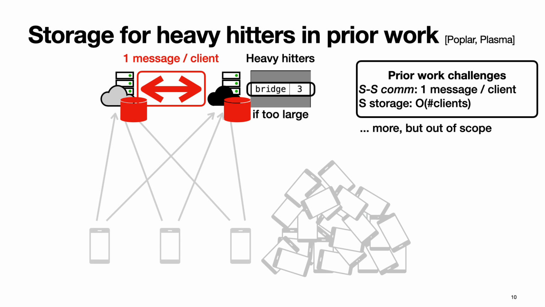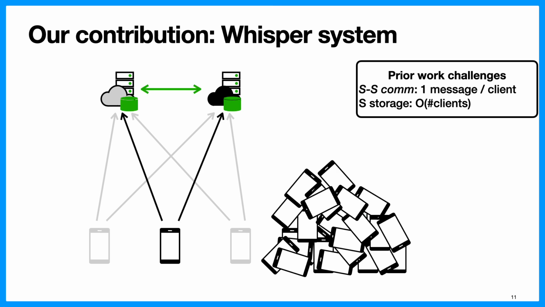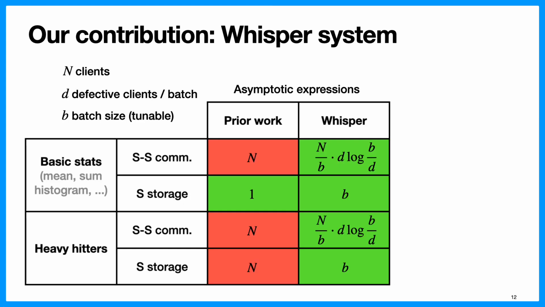Now I'm going to present you the results. We propose a system called Whisper, which addresses both of these challenges. In particular, the server-to-server communication in Whisper grows sublinearly in the number of clients, and the same goes for the storage. To be more concrete, let's say there are n clients in the system. These clients are divided into batches of size B, and let's say each batch has d defective clients. What do I mean by defective clients? These can be malicious clients, buggy clients, and so on.